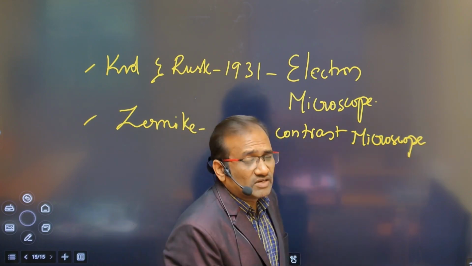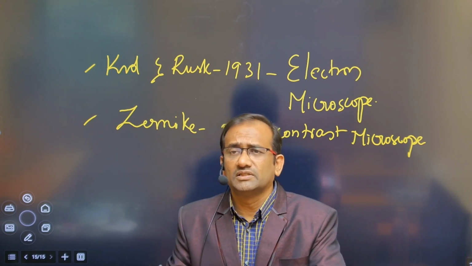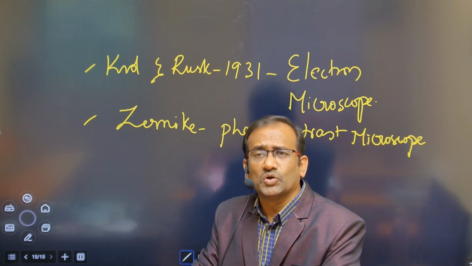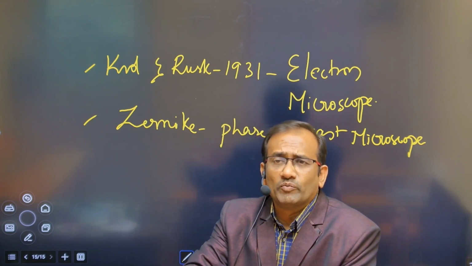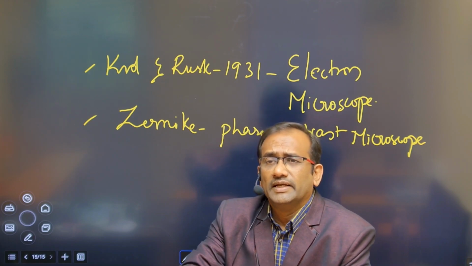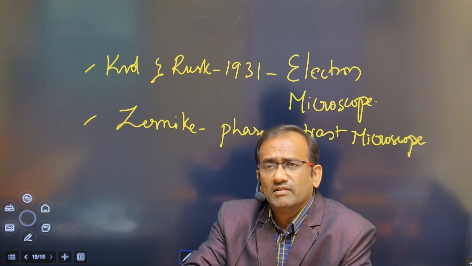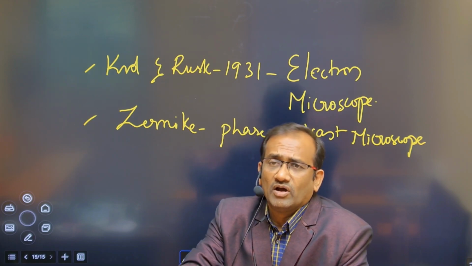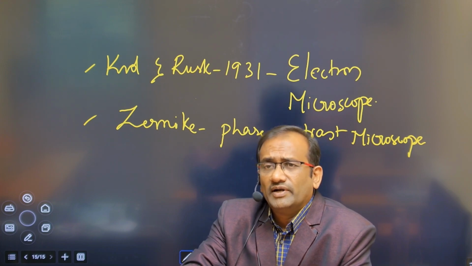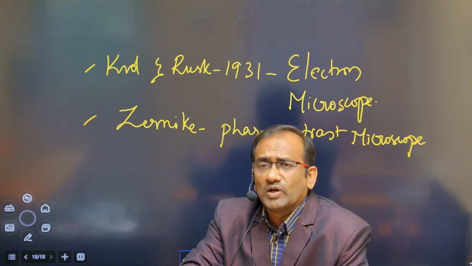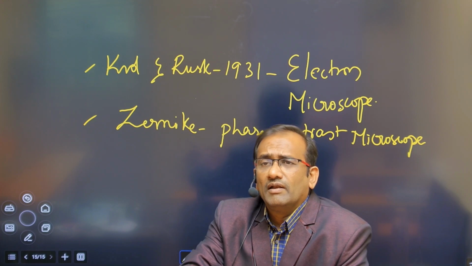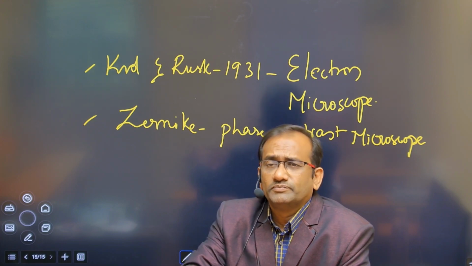So this is the discovery of the microscope. Zacharias Janssen and Hans Janssen discovered the first useful compound microscope. Then Robert Hooke discovered the cell. Anton van Leeuwenhoek first discovered living cells using his simple microscope. Knoll and Ruska discovered the electron microscope.